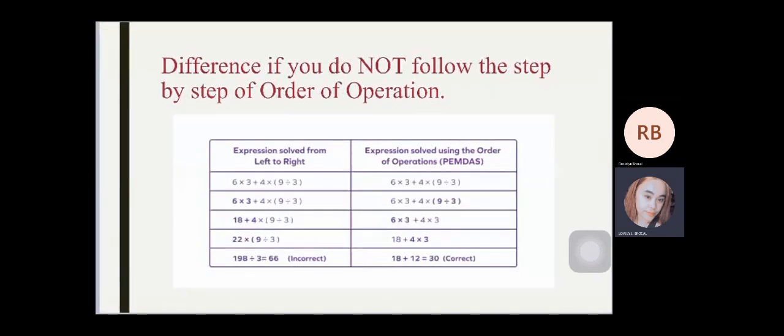This is the difference if you do not follow the step-by-step order of operations. On the right side of the picture, you will see the expression solved using order of operations PEMDAS, and the left side is the expression solved from left to right. They are different because the right expression's answer is 30 and the left side is 66.